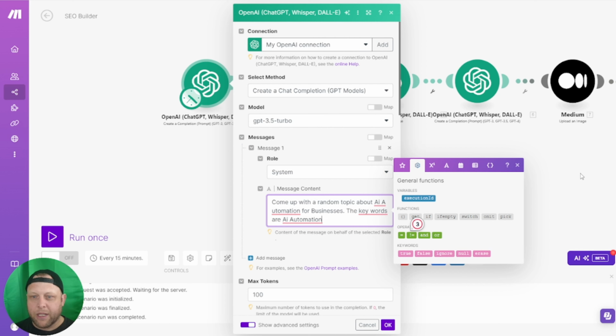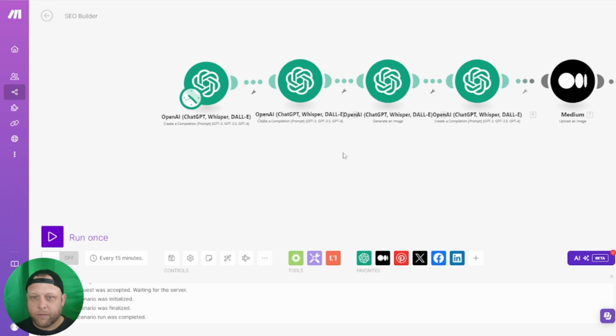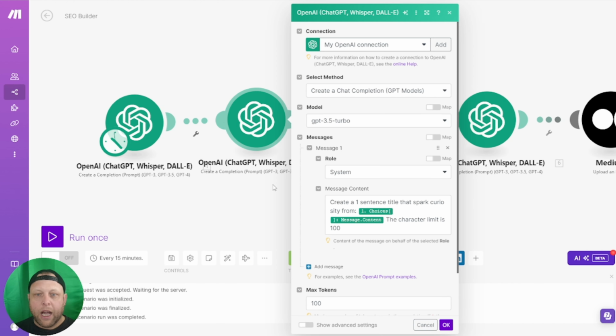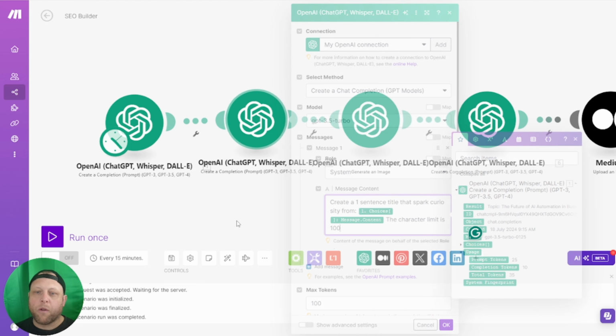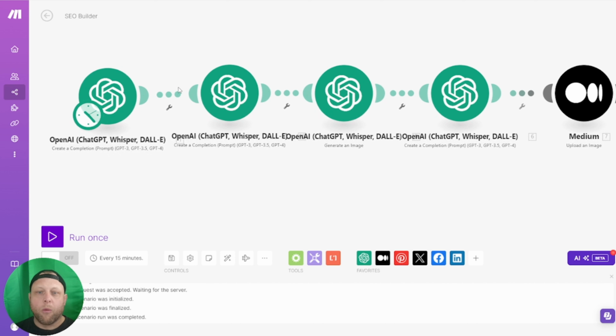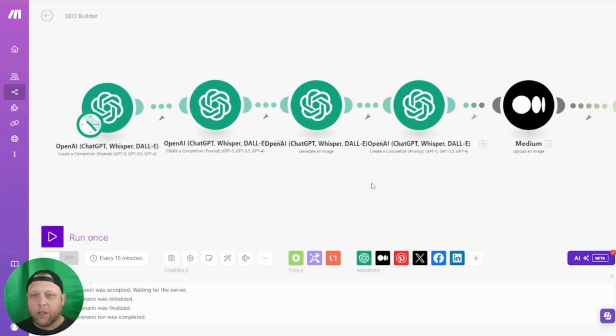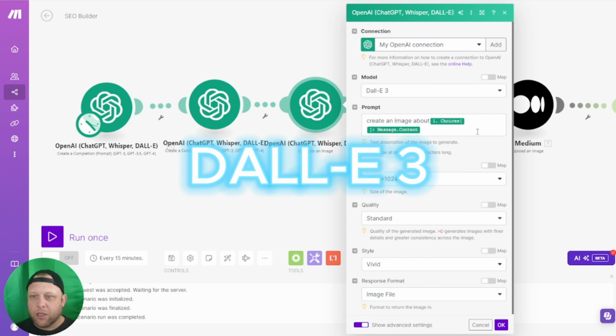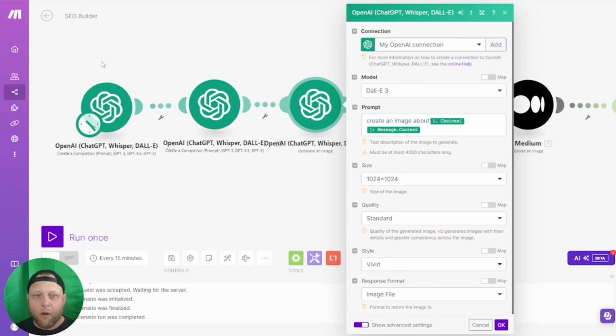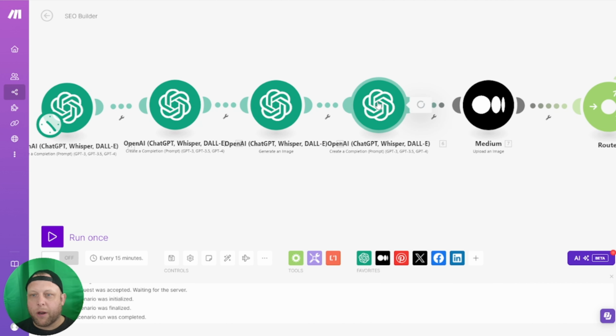And what ChatGPT is going to do, it's going to come up with a random idea and a random topic. So next, it's going to come up with a title. It's going to come up with a title, a 1-sentence title with a specific character limit. And I'll walk through it as we keep going along, why that's important. Once it has the idea, it has a title, then it's going to create an image. So we're going to create an image from that idea that we created at the start, and then it's going to create a blog post.